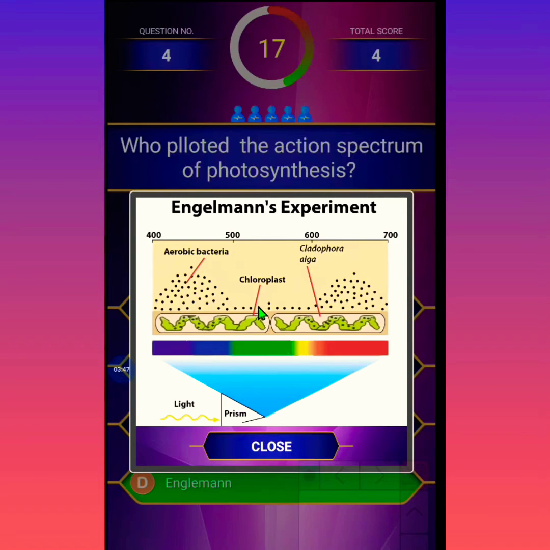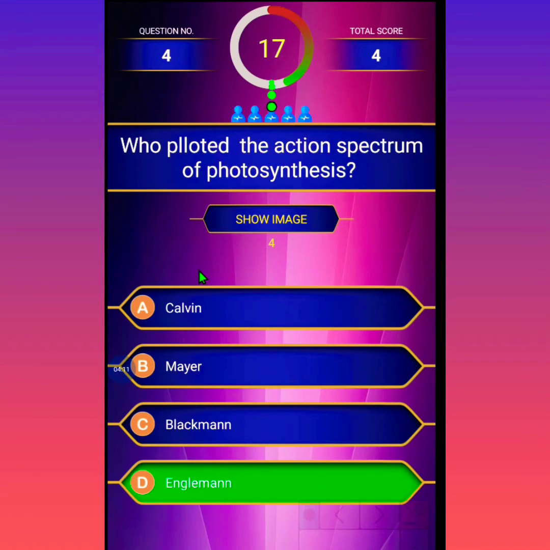See, this is the Engelmann experiment. In this, we take the chloroplast, the prism is put, and the light is given, and we see more accumulation of bacteria in the blue and red regions. So this is Engelmann's experiment. We can go to the next question.